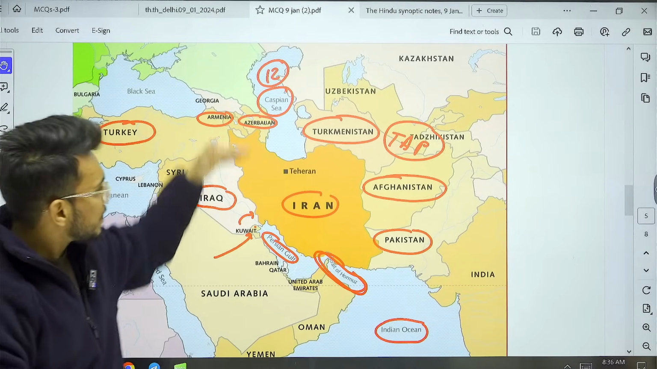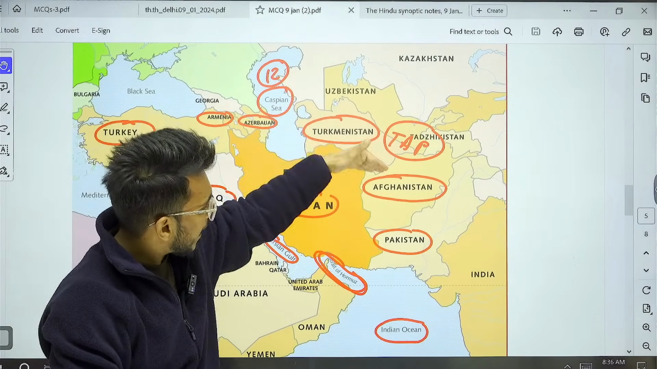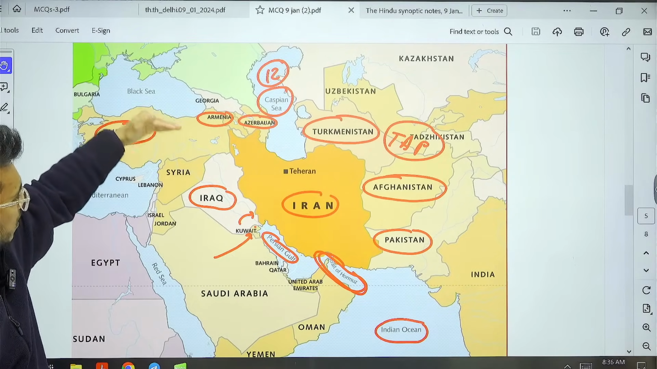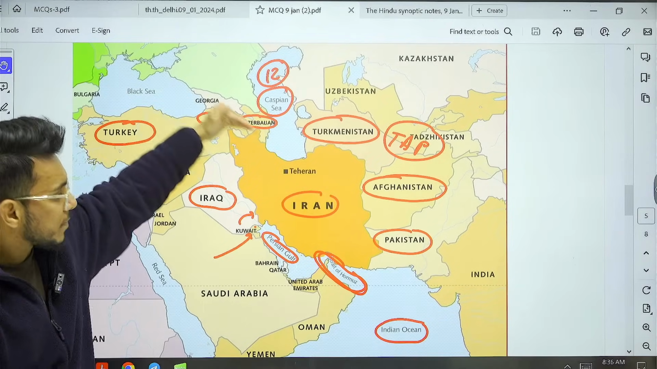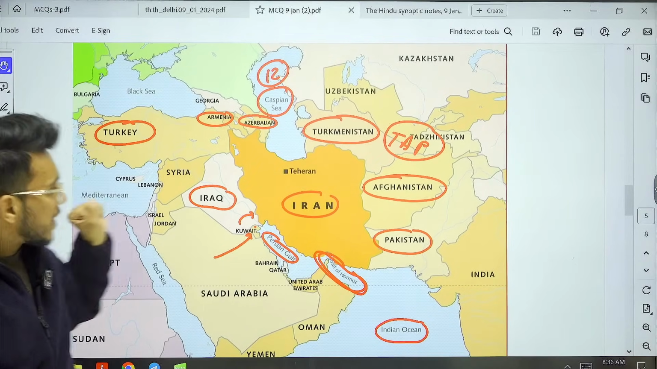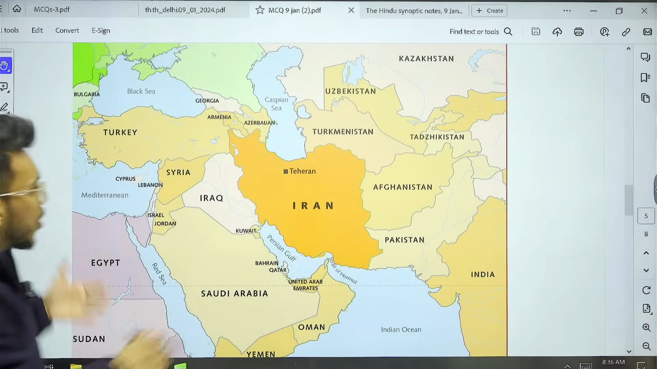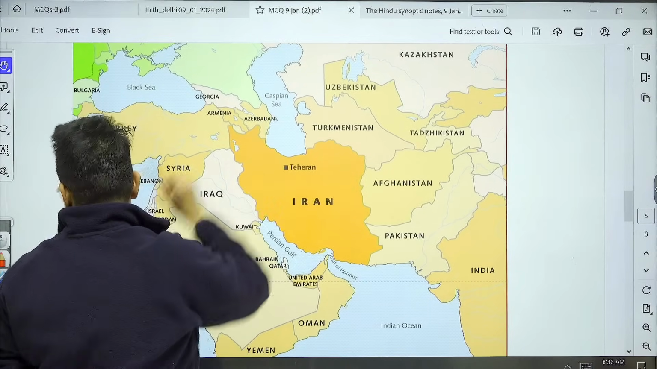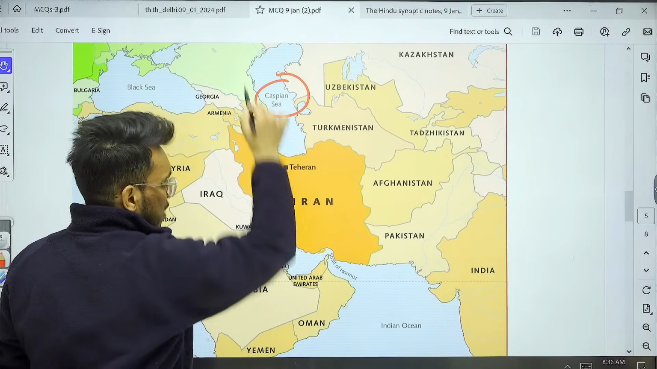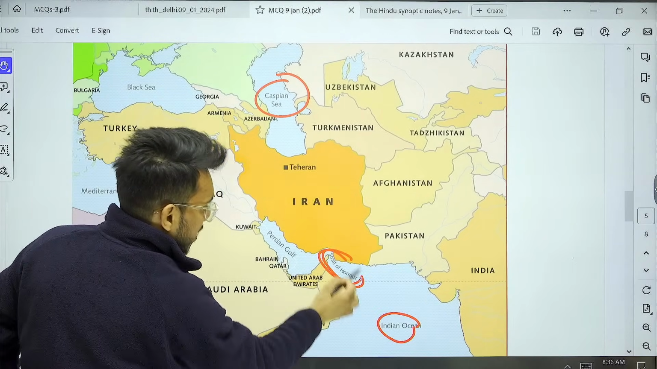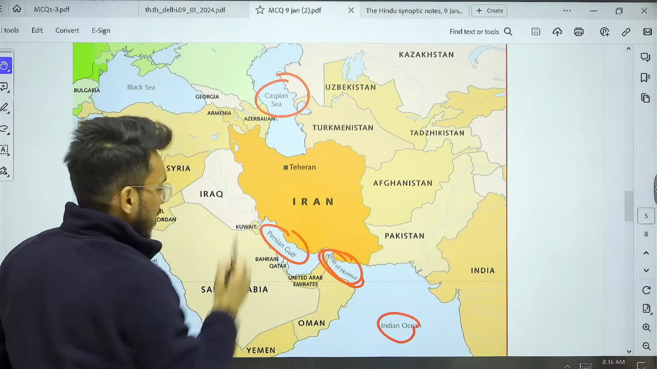So again, I'll say Turkmenistan, Afghanistan, Pakistan, Iraq, Turkey, Armenia, Azerbaijan. So these are the neighbors of Iran. And then as we talk about the major water bodies around Iran, in the north we have the Caspian Sea. In the south we have the Indian Ocean, where we have the Strait of Hormuz. We have the Persian Gulf here.